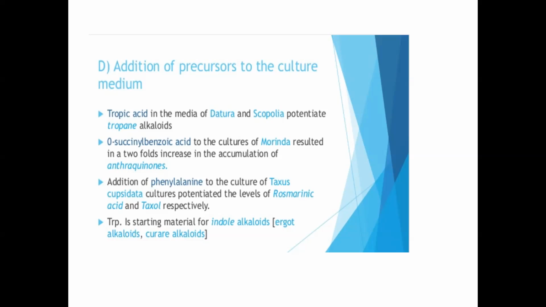All these are enzyme mediated reactions. So from A to B, B to C, C to D, D is the final product which is excreted by the plant. So C is the immediate precursor of D. If you identify what the precursor is, you can add the precursor in the cell suspension culture medium. Without the formation of A and B, D is produced directly if you add C to the medium. So the plant will already have the enzyme in the cell suspension.